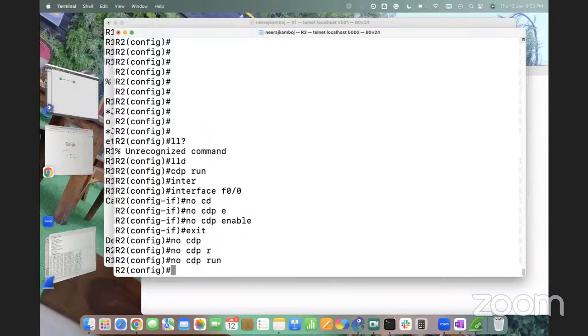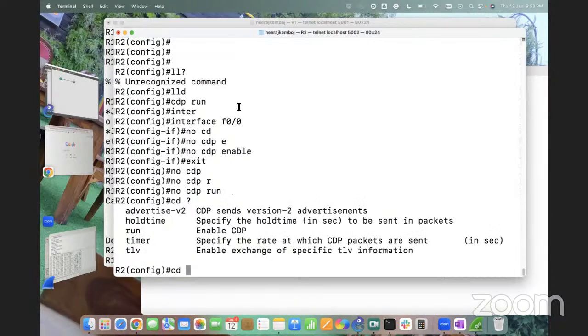Any questions? Any doubt, guys? Anyone? Can you change the timer in the CDP or not? We can change. Yes, we have the timers also. So if you want to change the hold time or the hello timer, yes, you can change. And what is the command for that?